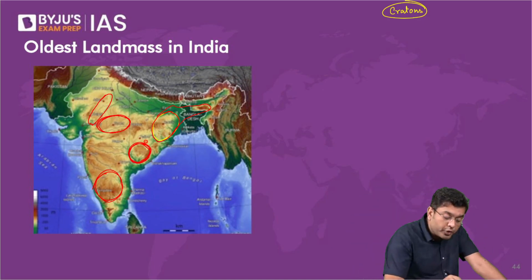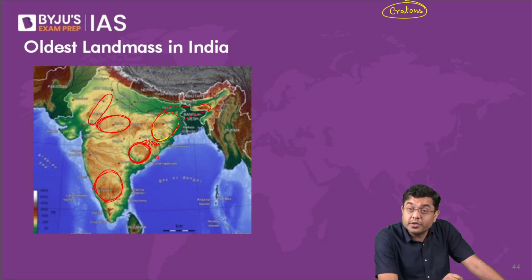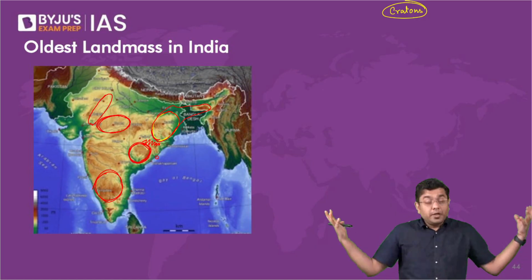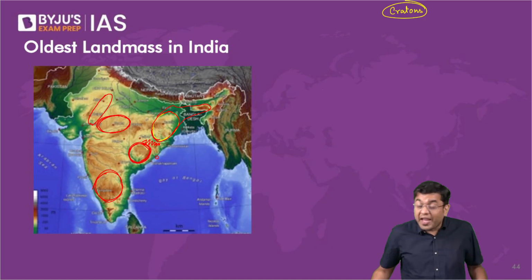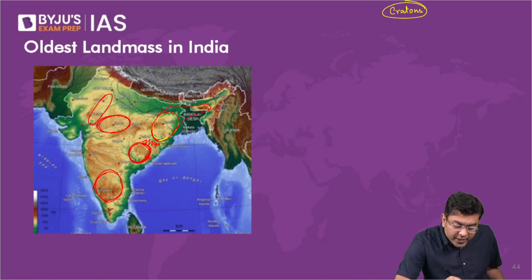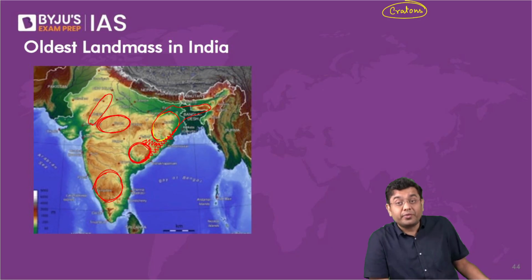These cratons would come together, creating the fold systems of mountains in between. For example, the Garjat range, the Garjat hills that you find in the region of Odisha, that is supposed to be a product of the Chota Nagpur and the Bastar craton coming together. Then these multiple volcanic eruptions created a kind of a mountain system, hill system on the sides as well. What presently we refer to as the Eastern Ghats, the hills of the Eastern Ghats.